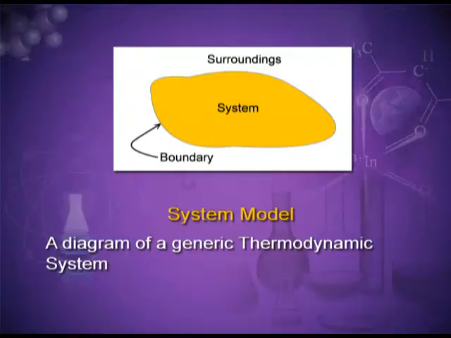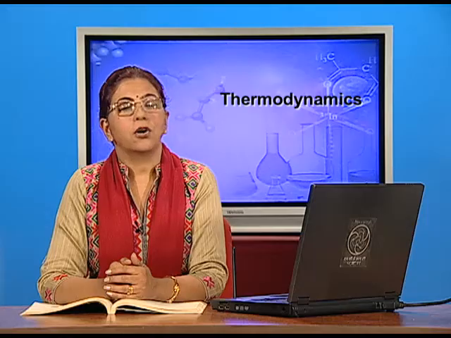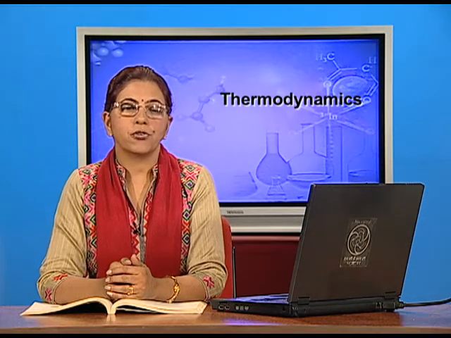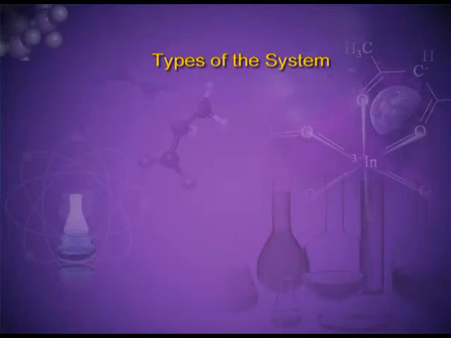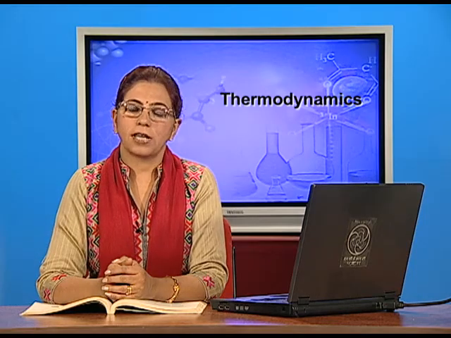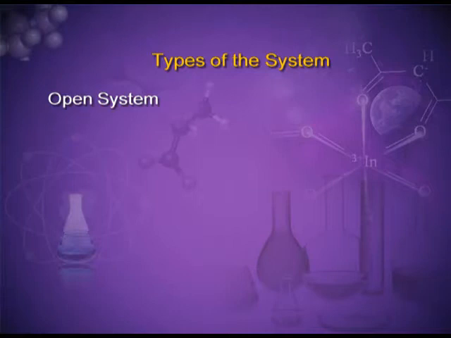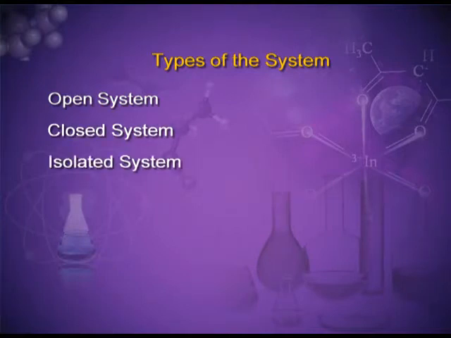Here I want to explain that the whole universe is not regarded as surroundings because it is not interacting with that test tube or the beaker. Only that part of the surrounding which is interacting with the system is known as the surroundings. And there can be a real or imaginary boundary between system and surrounding. Types of systems. The systems are classified as open, closed and isolated system.